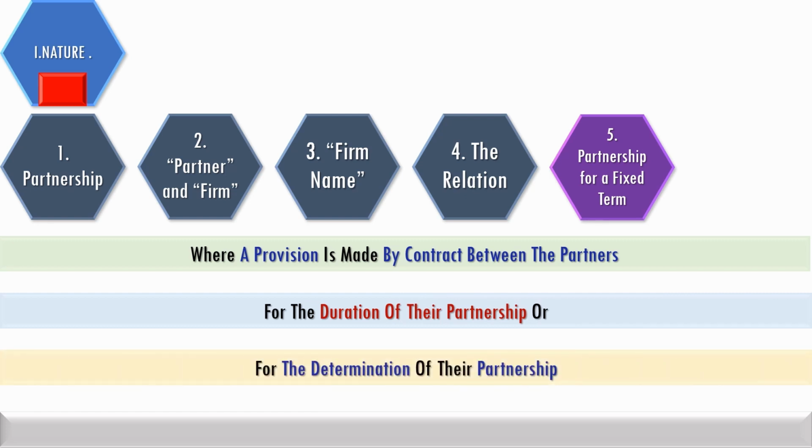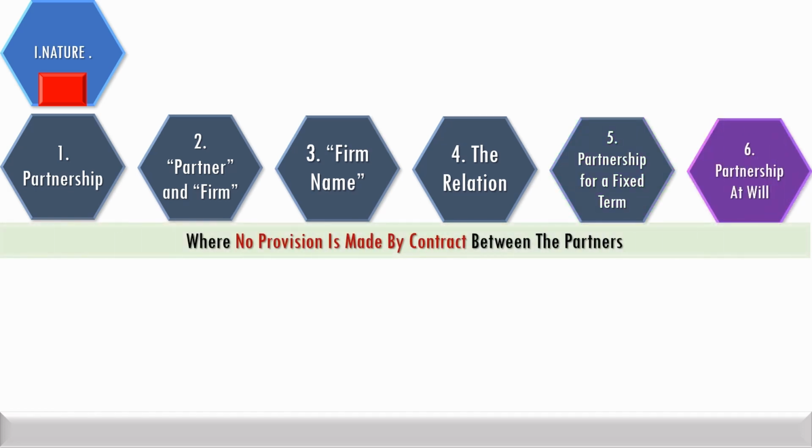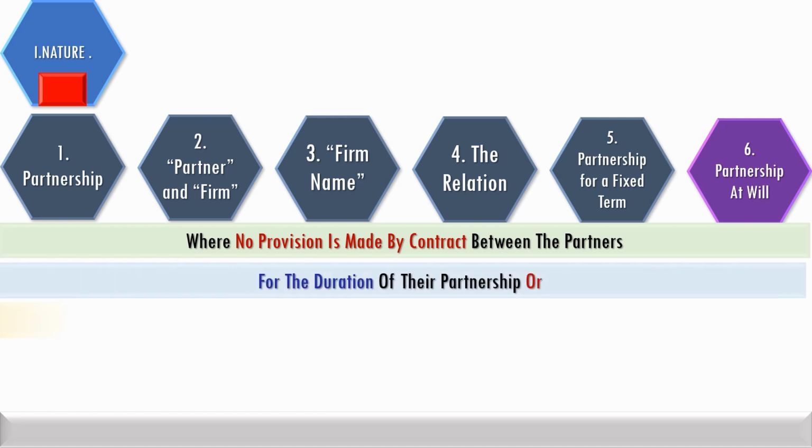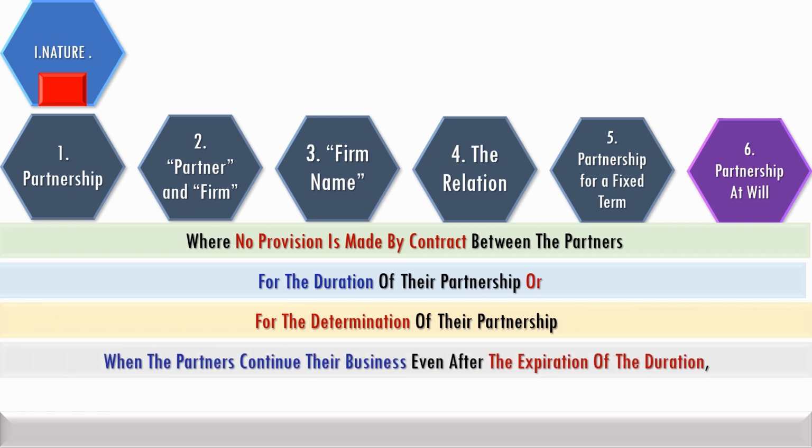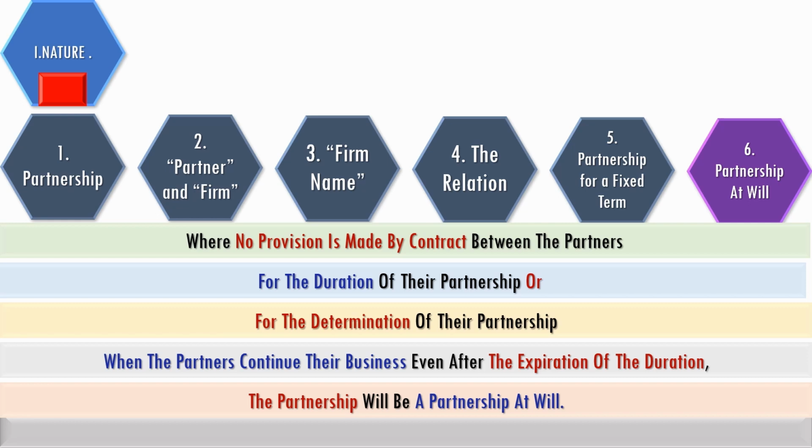Where the contract between partners provides for the duration of partnership or the end point for determination of the partnership, such a partnership is called partnership for a fixed term. Where the contract of partnership doesn't provide for the duration of partnership or it doesn't indicate the point of determination of the partnership, and even where it specifies the duration, if the partners continue their business even after the duration, in both cases the partnership will be known as partnership at will.